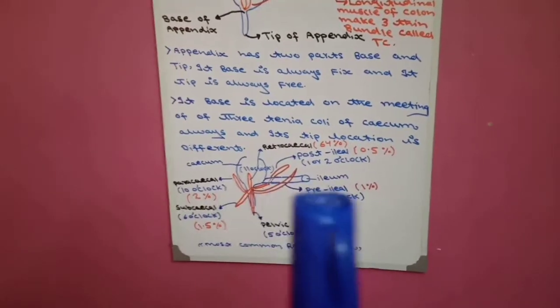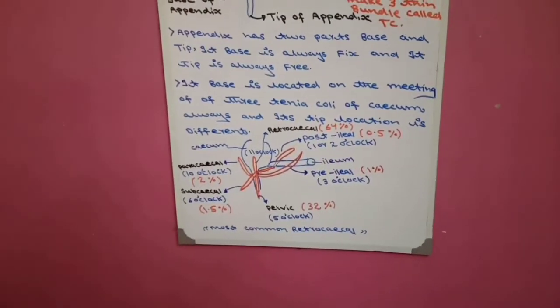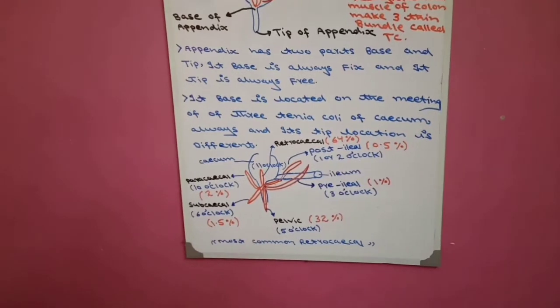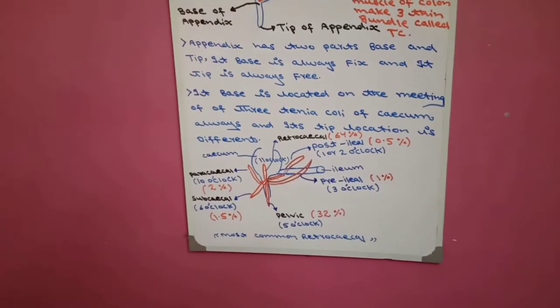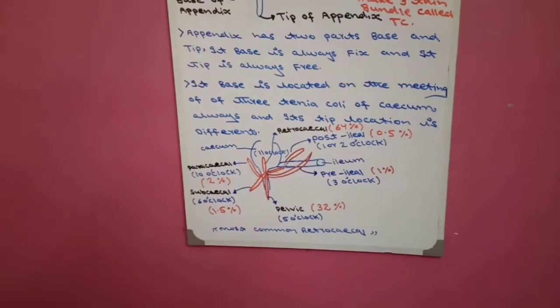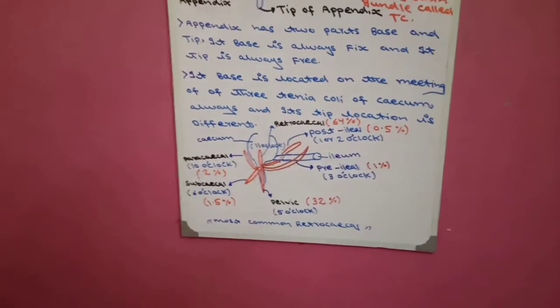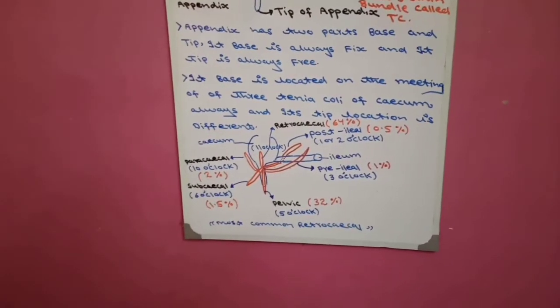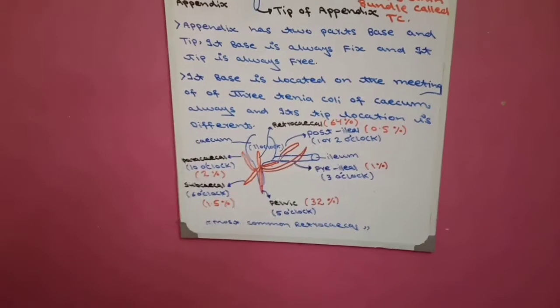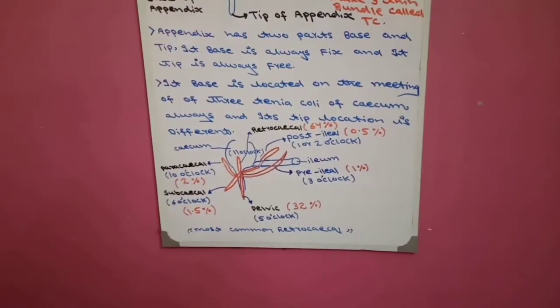If related to the ileum: pre-ileal, post-ileal. First we studied the different positions of the tip of the appendix by relating them with three structures, cecum, pelvis and ileum. By this we simply remember the names of the six positions.